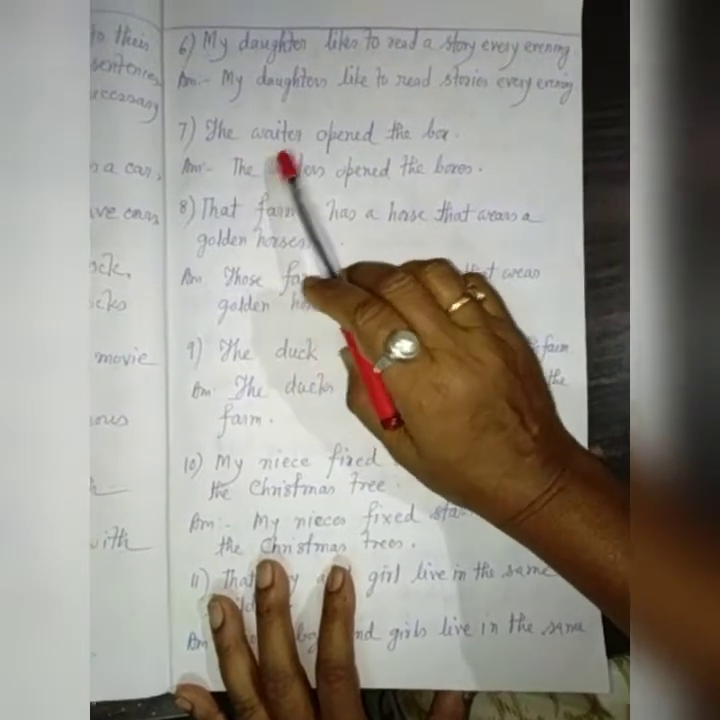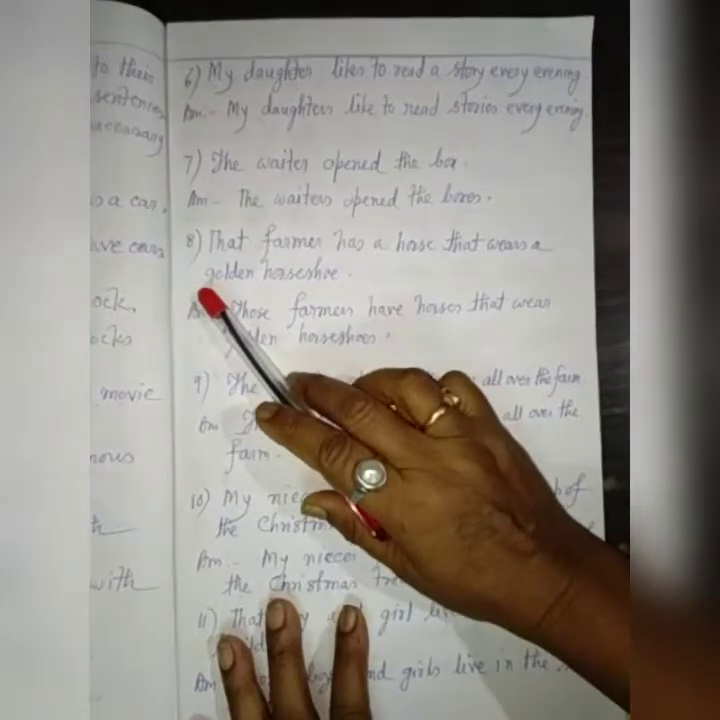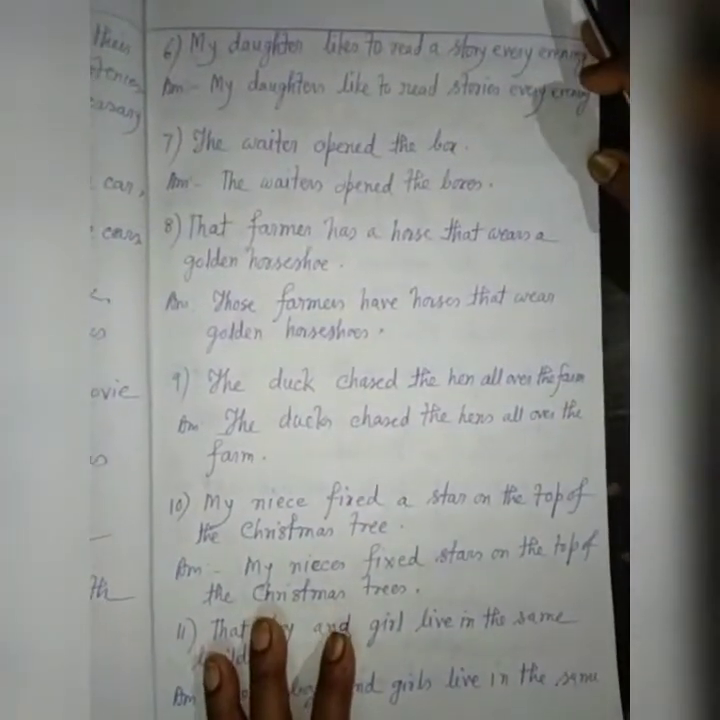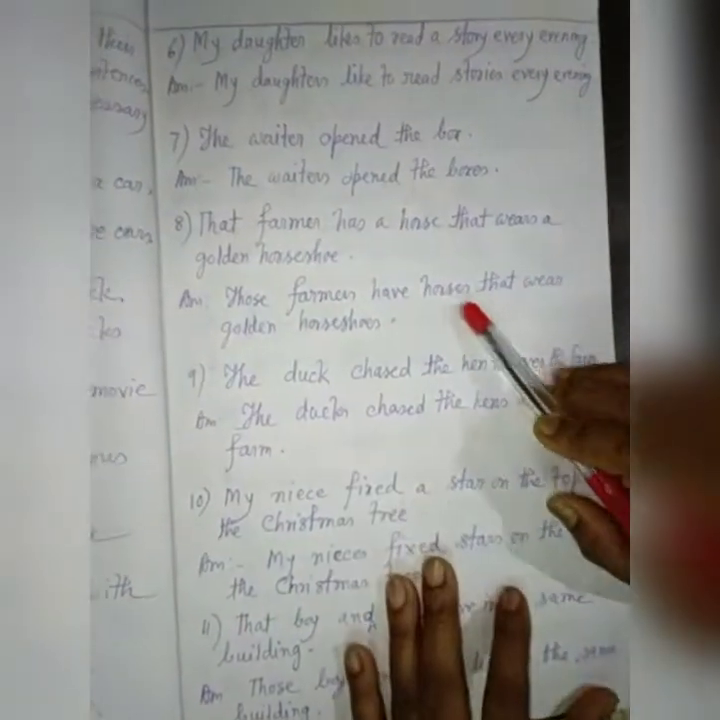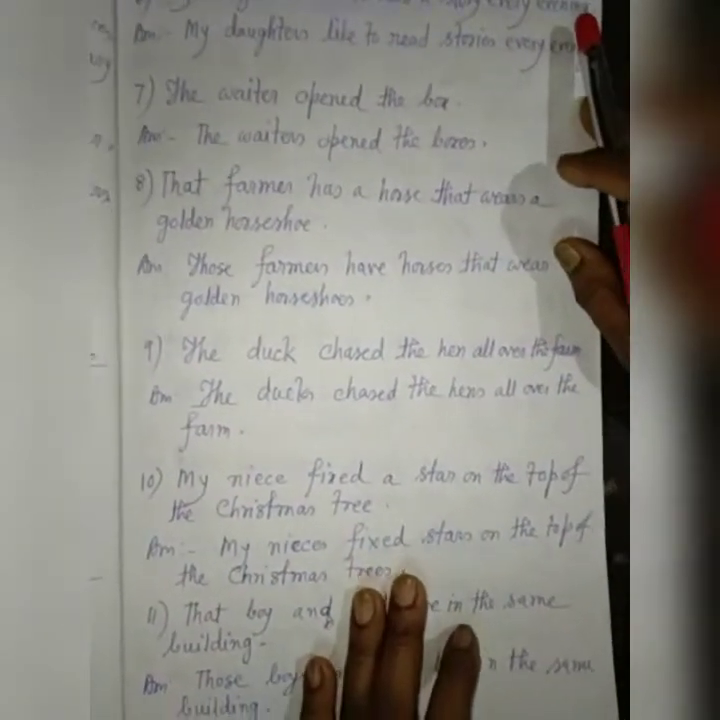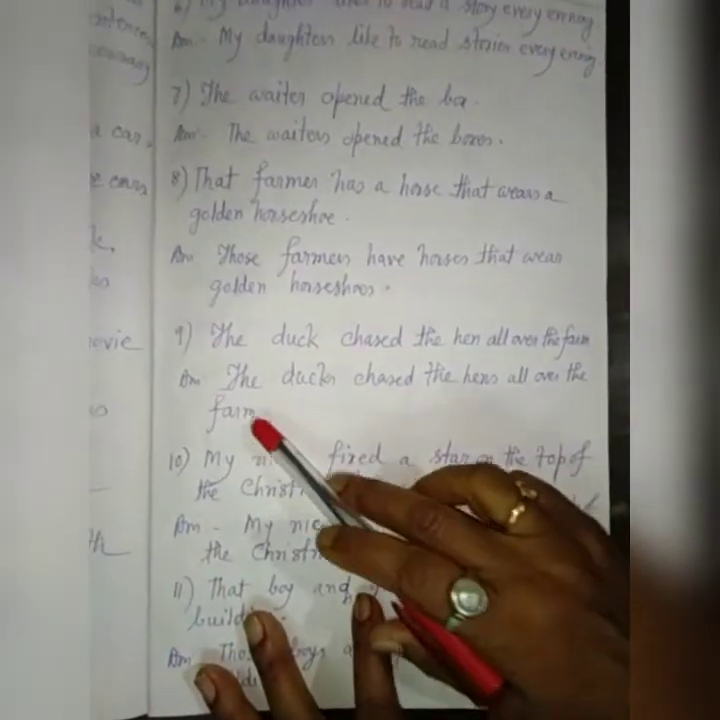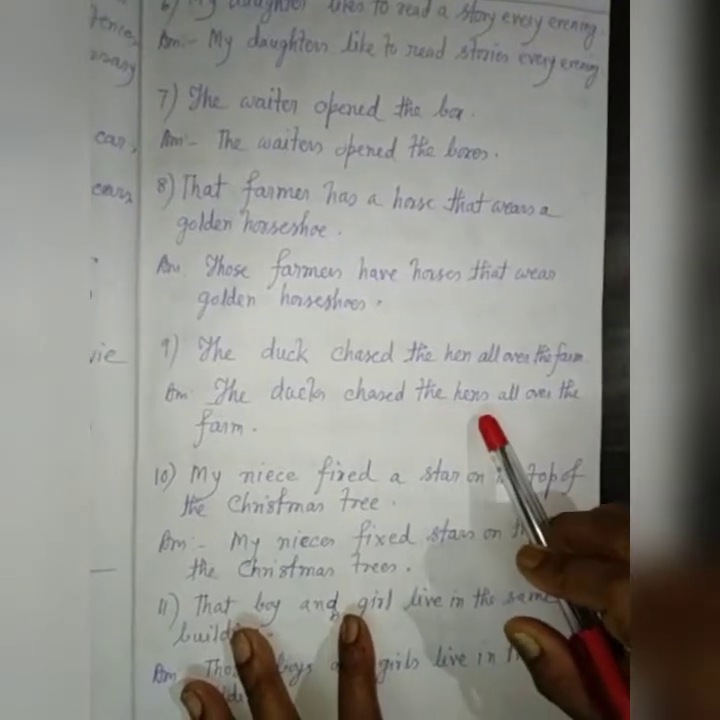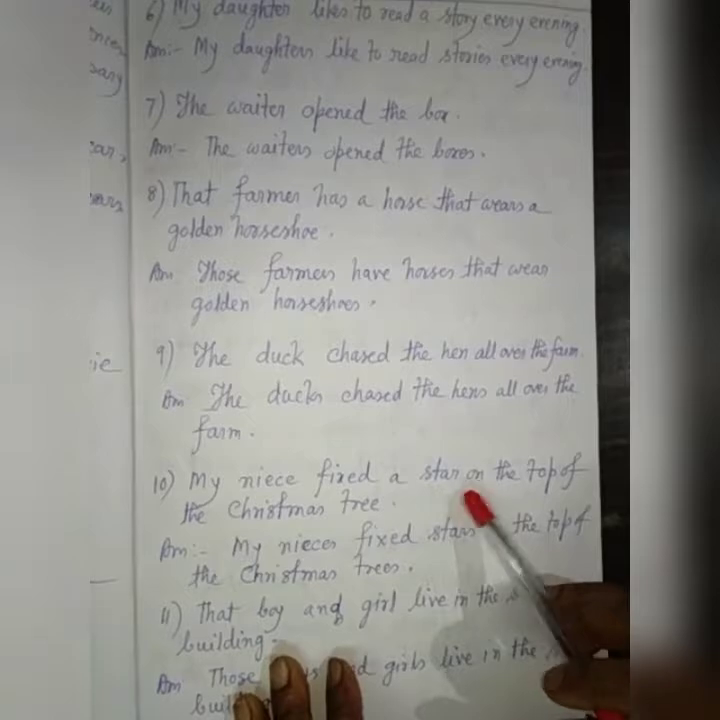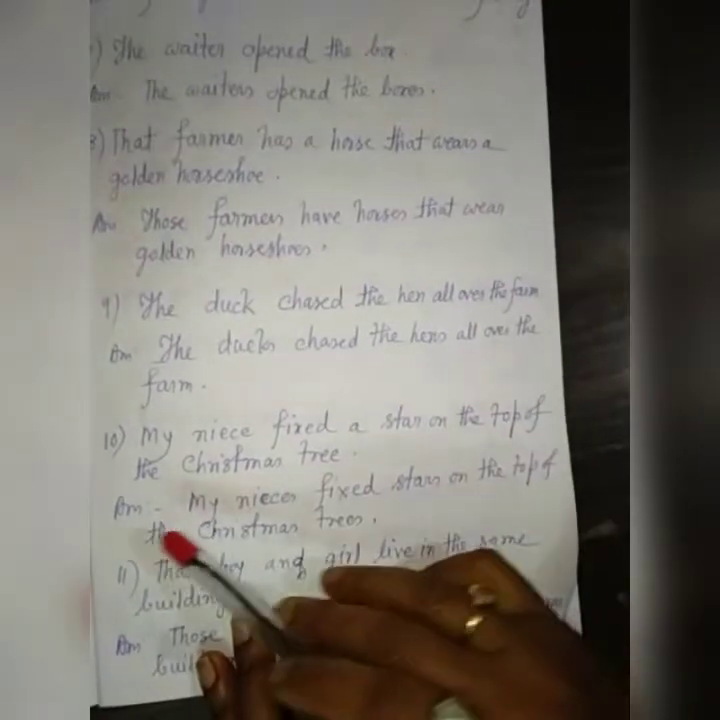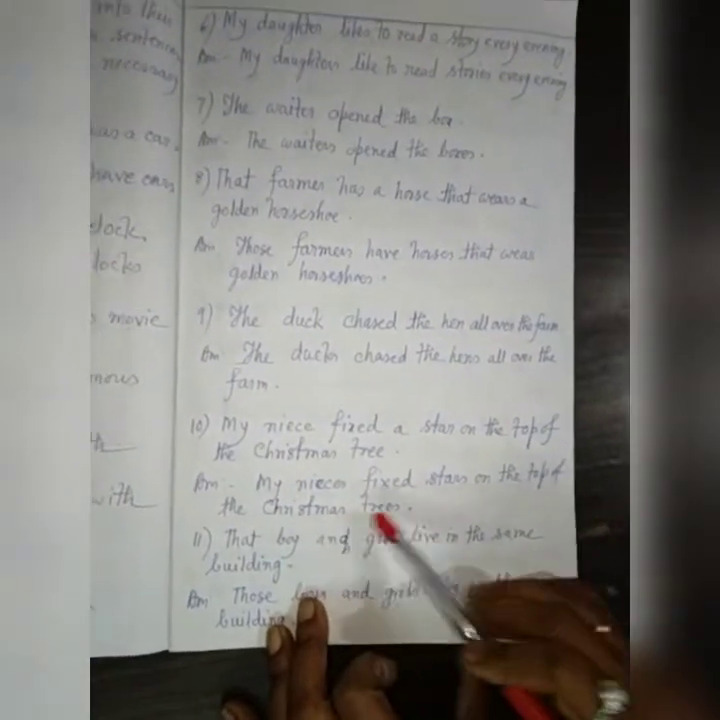7. The waiter opened the box. Answer. The waiters opened the boxes. 8. That farmer has a horse that wears a golden horseshoe. Those farmers have horses that wear golden horseshoes. 9. The duck chased the hen all over the farm. Answer. The ducks chased the hens all over the farm. 10. My niece fixed a star on the top of the Christmas tree. Answer. My nieces fix stars on the top of the Christmas trees.